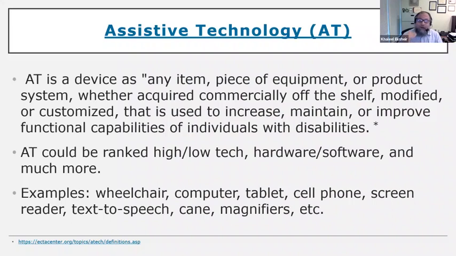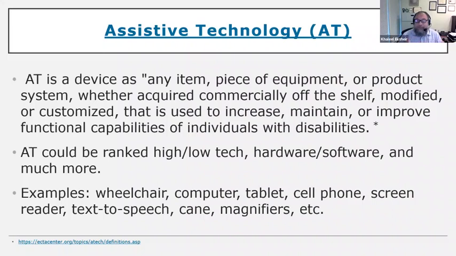That could be ranked as high technology or low technology. A high technology, for example, a computer or software in the computer, or even the cell phone, could be considered an assistive technology. Sometimes a very advanced wheelchair that is computerized is a high technology. And sometimes it is a low technology, like a piece of metal or device, like the cane that is used by most blind people. It's considered an assistive technology. So it could be hardware or software. As long as it helps overcome and remove the barriers, it is considered an assistive technology.